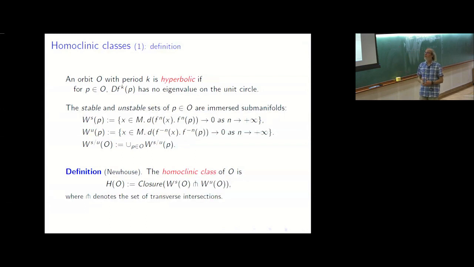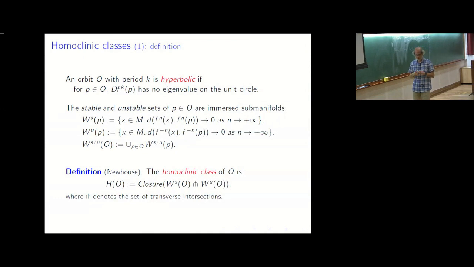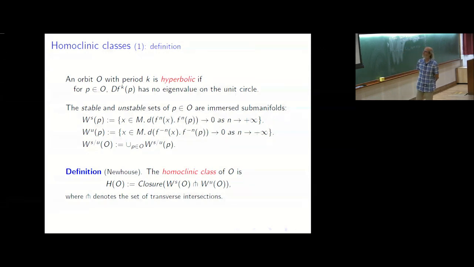If you look at a periodic orbit, you say that it's hyperbolic if, when you look at the tangent map at the point and at the period, you find a linear map which has no eigenvalue on the unit circle. So you have a stable part, the direction corresponding to eigenvalues with modulus less than 1, and the unstable part, the other eigenvalues with modulus larger than 1.